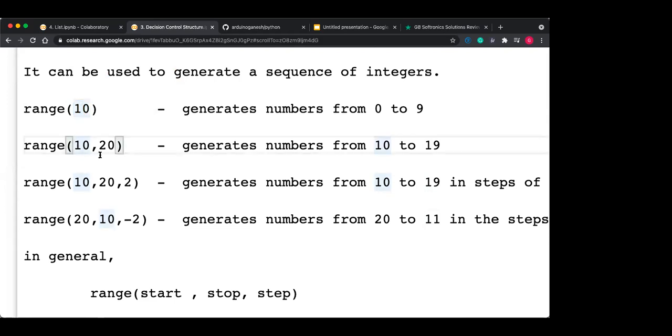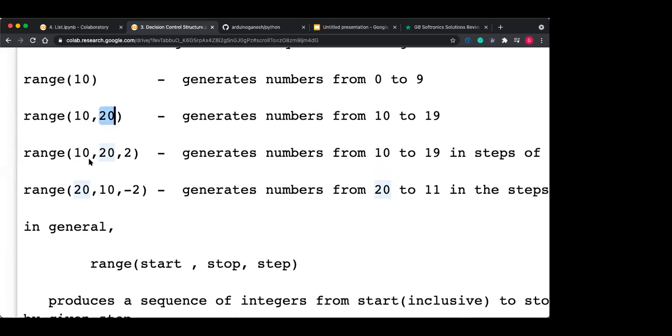Now range(10, 20). 10 is the start number, the starting value. If two values are there in the range function, the first one is start and the second one is the end, but we know that end is not inclusive, it is exclusive. So it generates the numbers from 10 to 19.